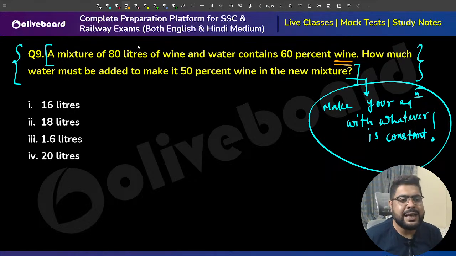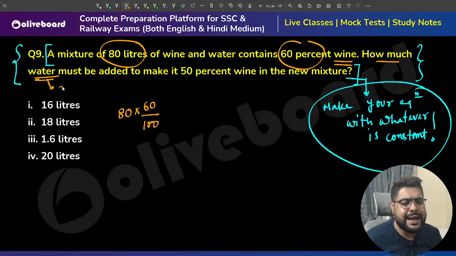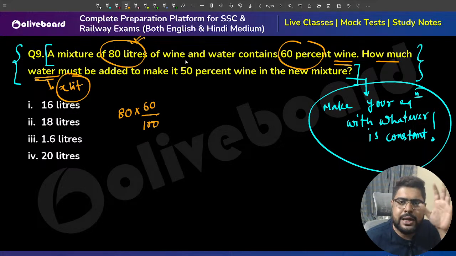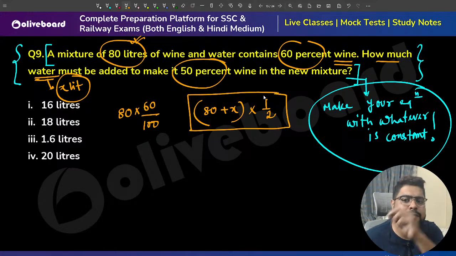Sir, initially 80 liters, 60% wine. So wine was 80 into 60%, meaning 60 by 100. Finally, I do not know how much water I have added. I have added x liters of water. So now the total solution is 80 plus x liters. Now it has 50% wine. 50% means half.